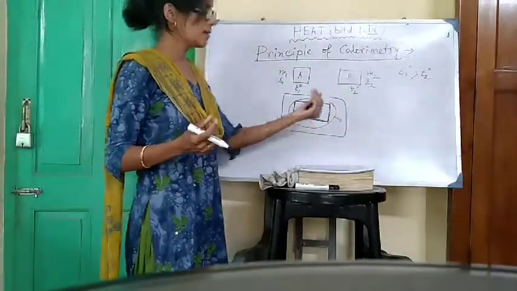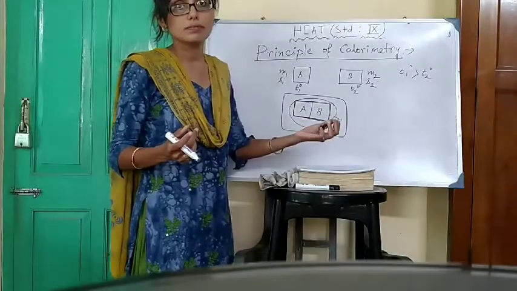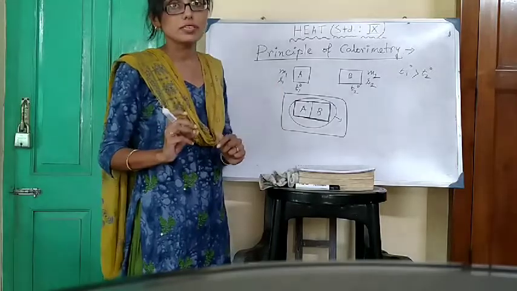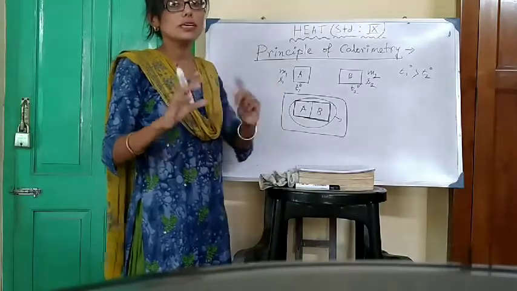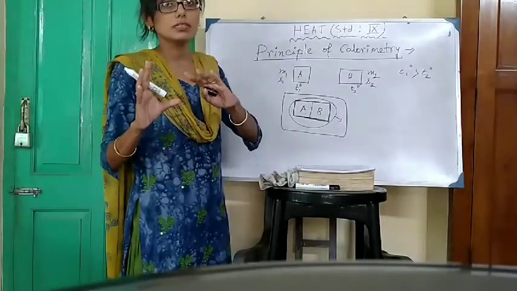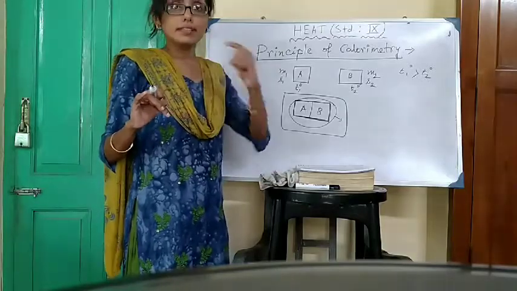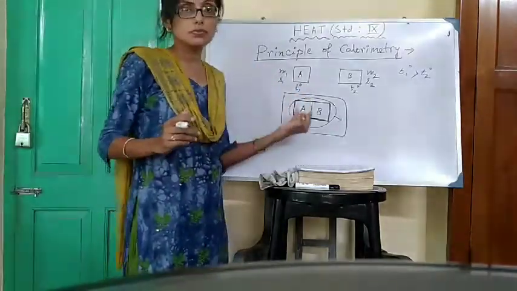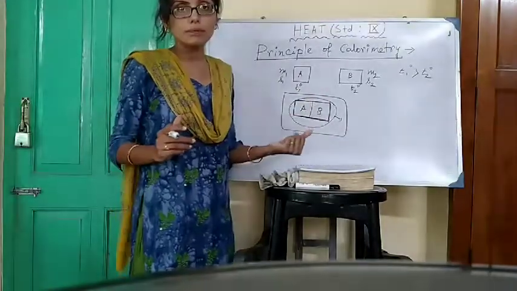So the heat absorbed or heat evolved in that chemical reaction, we cannot calculate. So there will be an error in the transfer of heat between the components A and B.